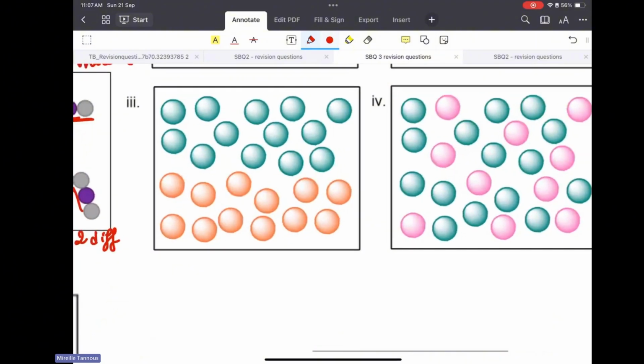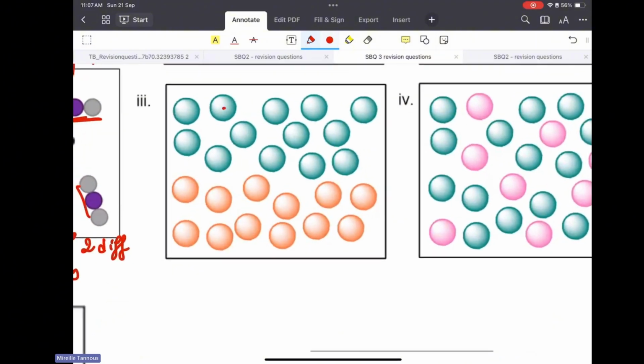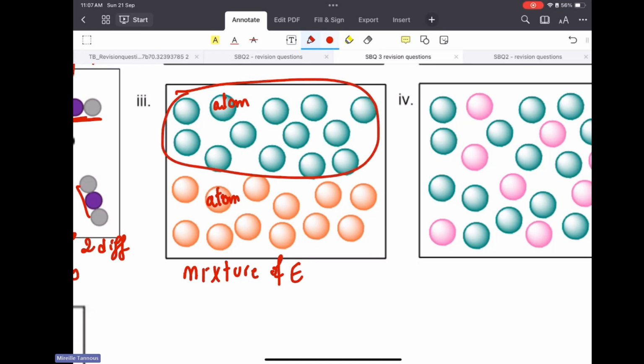Now, if we look at this diagram, I see two types of atoms. The one unit is an atom, and this one is a different atom. Now, I can say that this is a mixture of elements. All of this, element 1, all of this, element 2. So that's a mixture of elements.